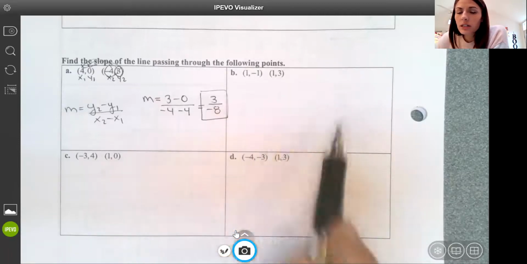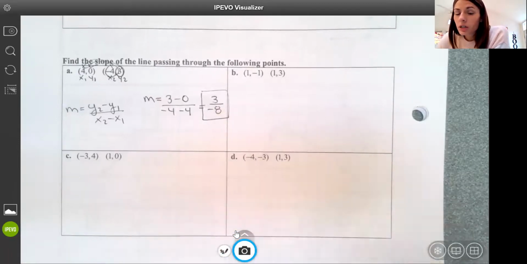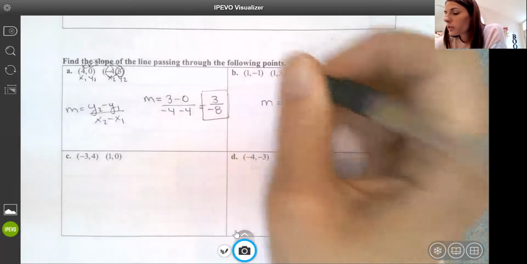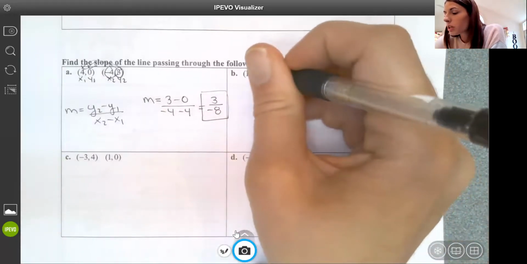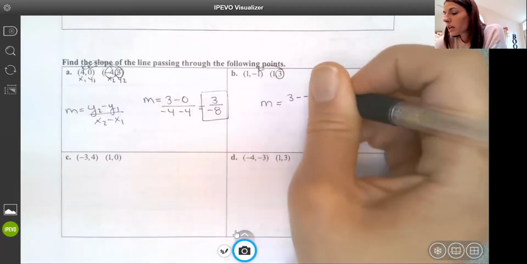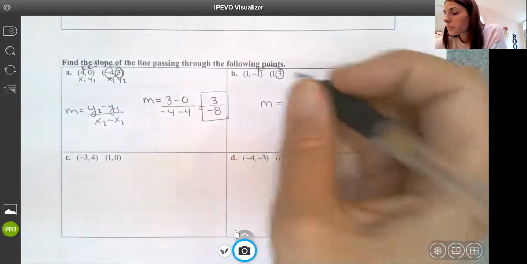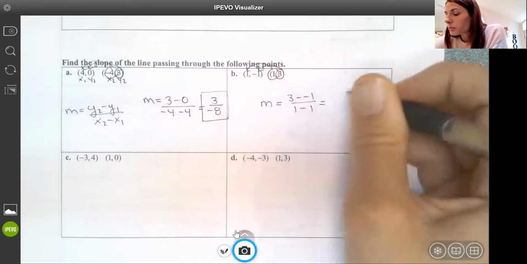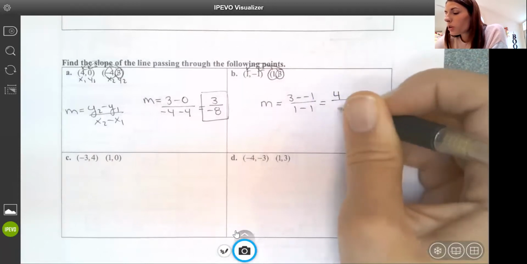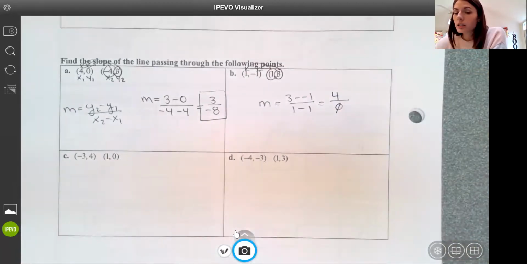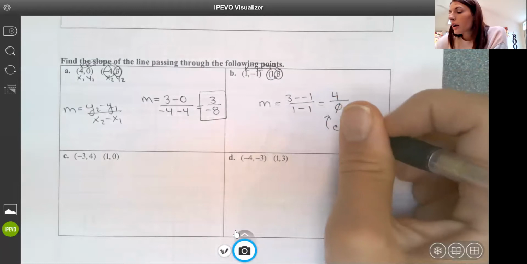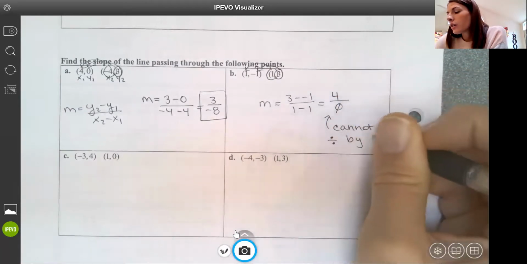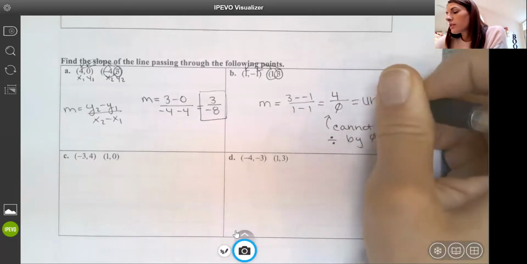Now B is going to give us an example of what our special undefined and zero slopes may look like. So slope between these points, y2 minus y1, 3 minus negative 1, have a double negative there. x2 minus x1, 1 minus 1, gives me 4 in the numerator and 0 in the denominator. I cannot divide by 0. This is undefined.